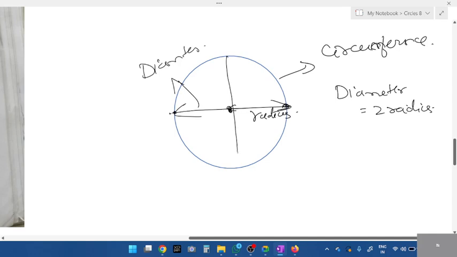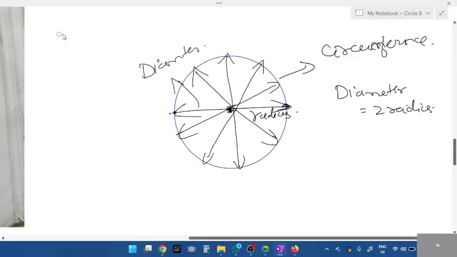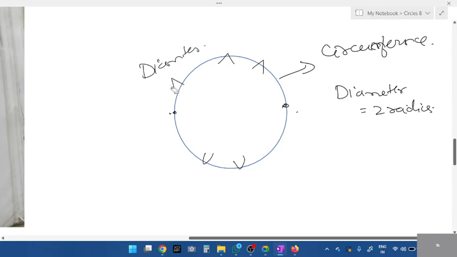A circle will have a lot of diameters like this, and a lot of radius. All the diameters and radius will pass through the center. Next, chord. A chord is a line which touches two points on the circumference, but it will never pass through the center.